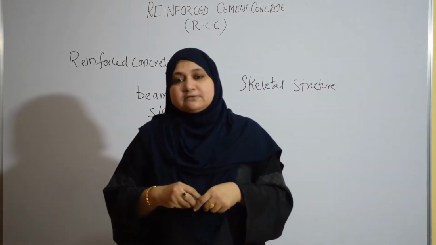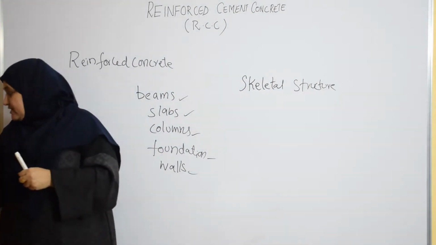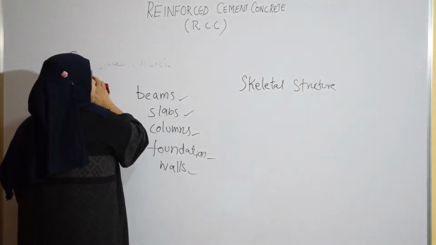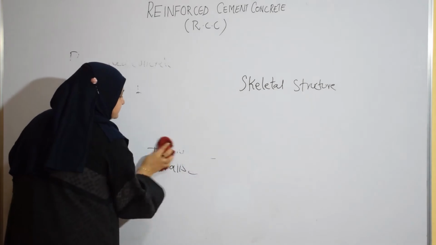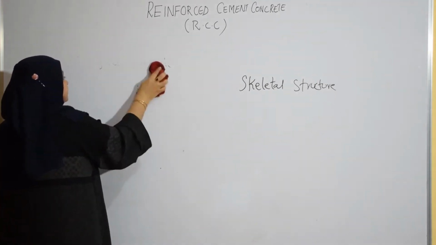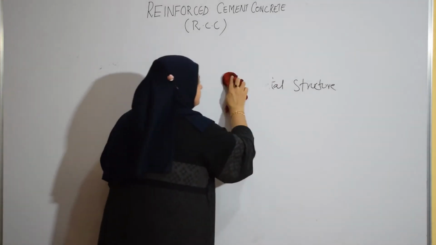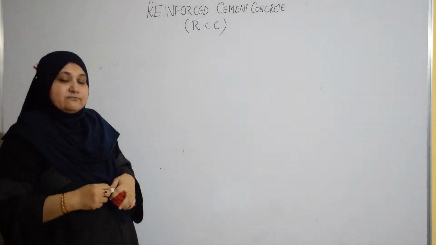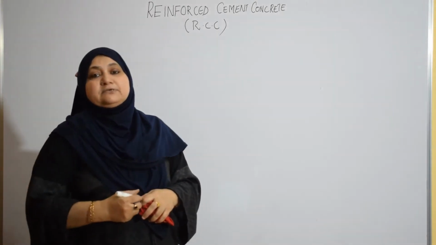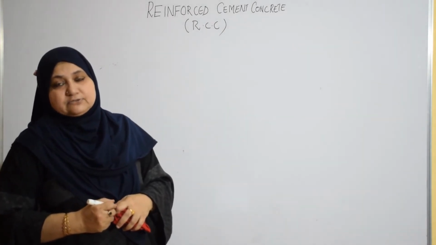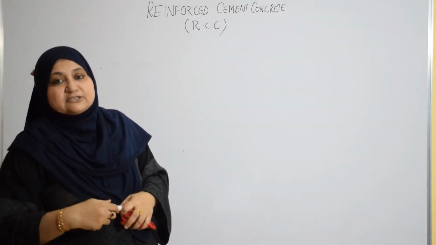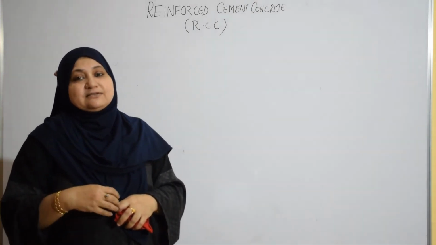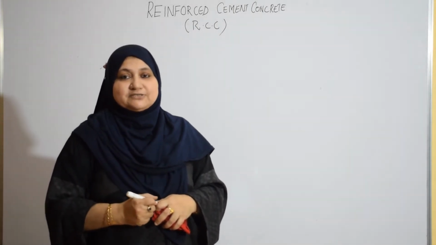So both kinds of knowledge are required. An architect should have some basic knowledge of analysis and design, that is structural knowledge. A structural engineer should have some minimum knowledge of architecture. Without architecture, the structure is barren. Without structural safety and strength, the structure will be disastrous.